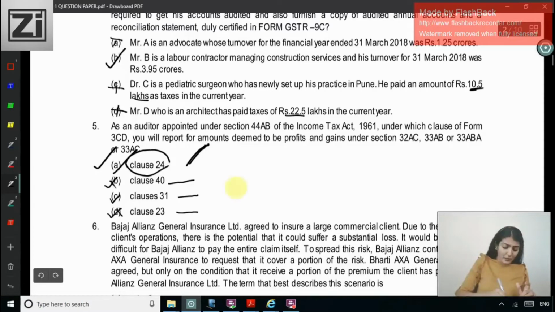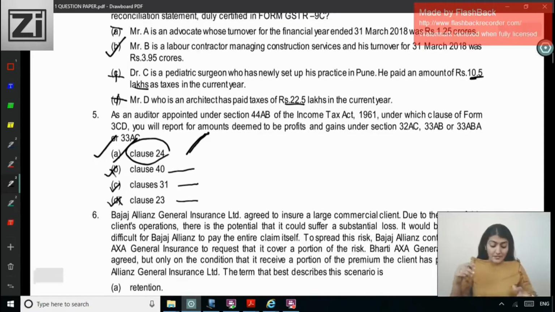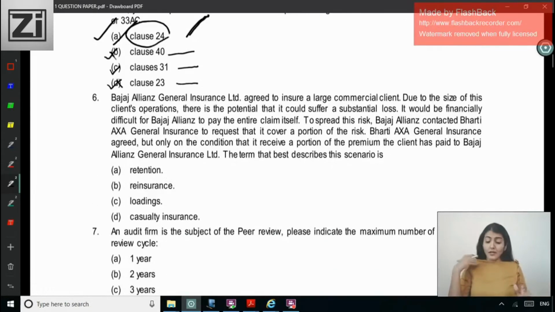These three, no. Next one. Bajaj Allianz Insurance Limited agreed to insure a large commercial client. Due to the size of this client's operations, there is a potential that it could suffer a substantial loss.